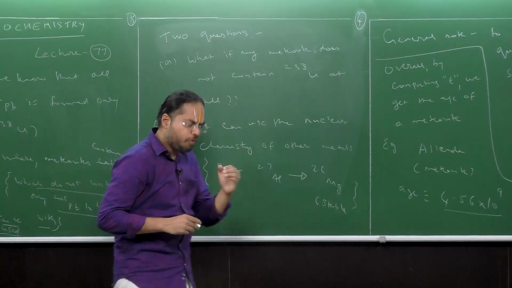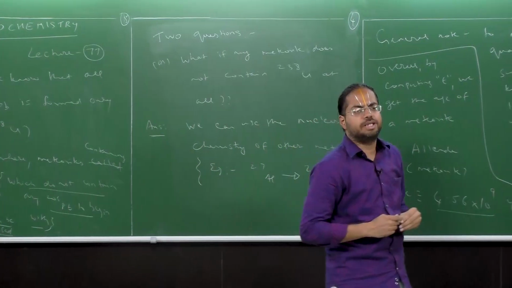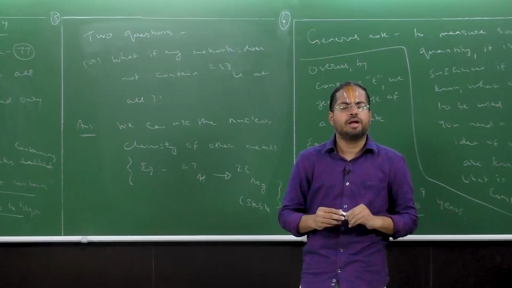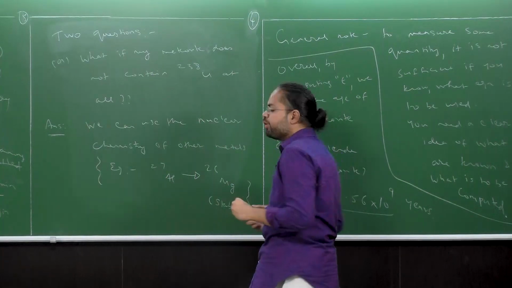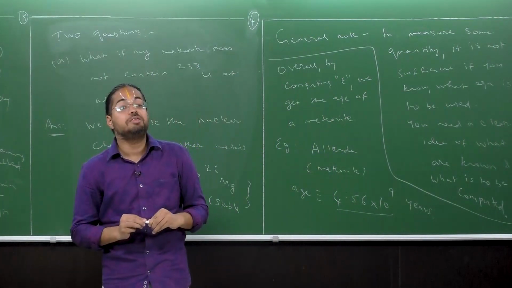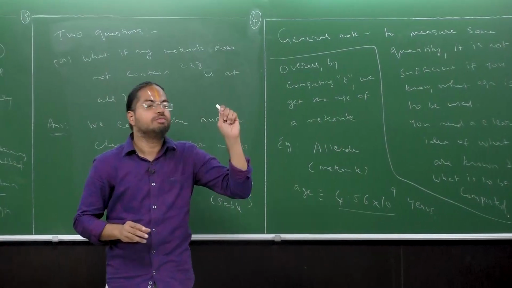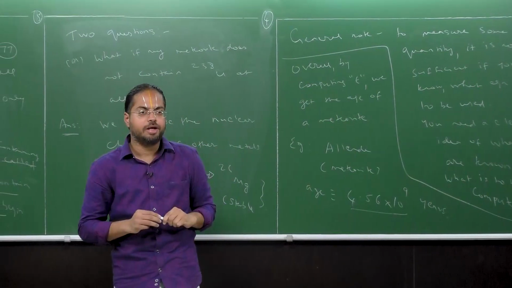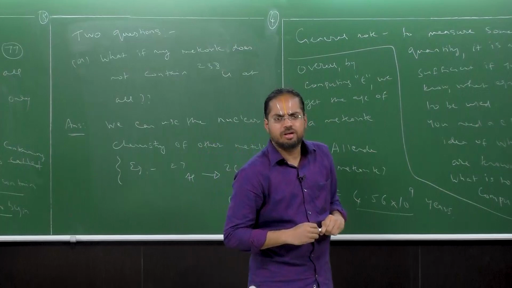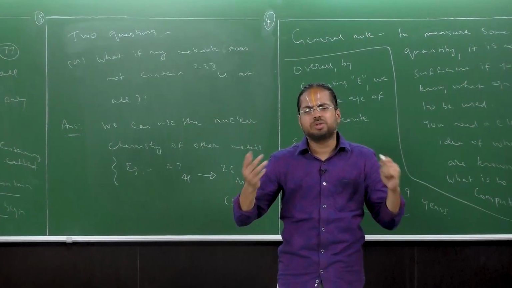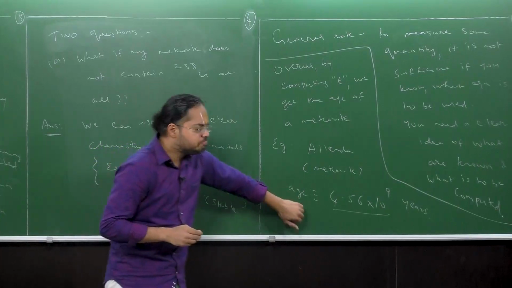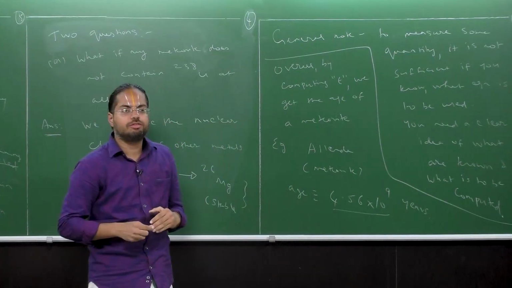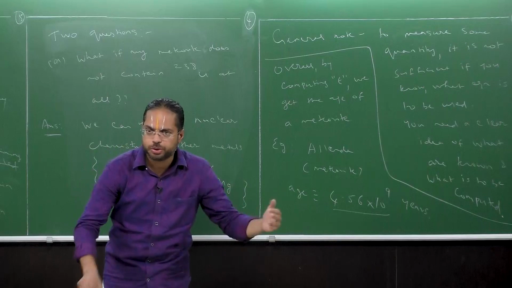Now, following this, recall from our earlier lecture, that was yesterday, that I told you that the formation of a meteorite is also closely associated with estimating the age of the solar system. I made this statement yesterday, but I did not substantiate it. You may be wondering, well, why should that be true? Why is it that the age of a meteorite should be connected with the age of the solar system? Let's address that issue now.